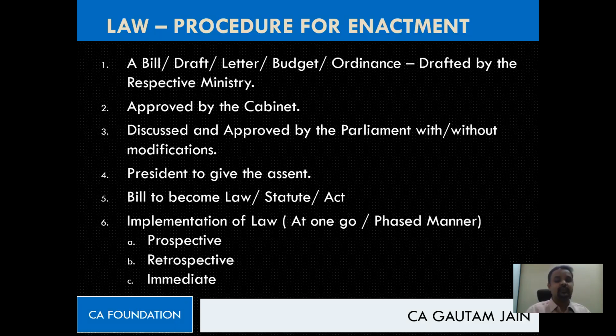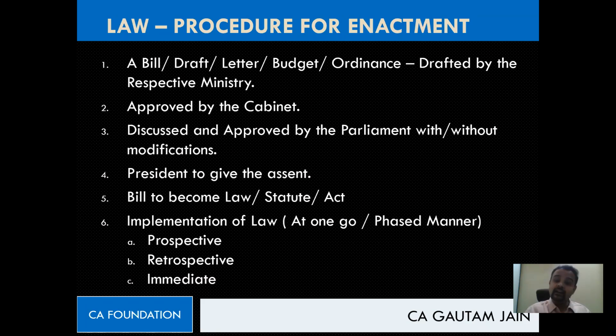Once that act is made, once that law is made, it has to be implemented. And that's where implementation of law comes in, in which manner? Maybe in a phased manner, that means in parts, or at one go, that means as a whole. From which date? As we said, it can be immediate, prospective, or retrospective. What is prospective? We said a future date. What is retrospective? We said backdated. It is possible. Okay, this is the procedure.